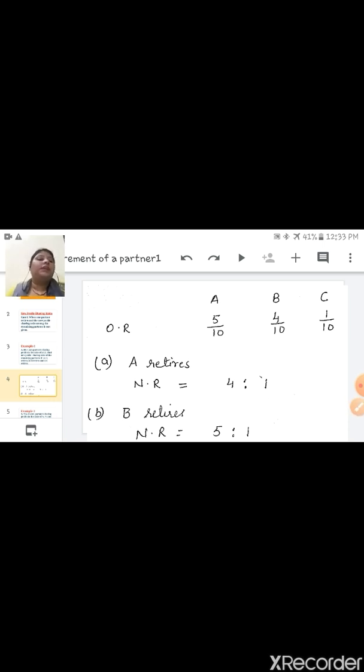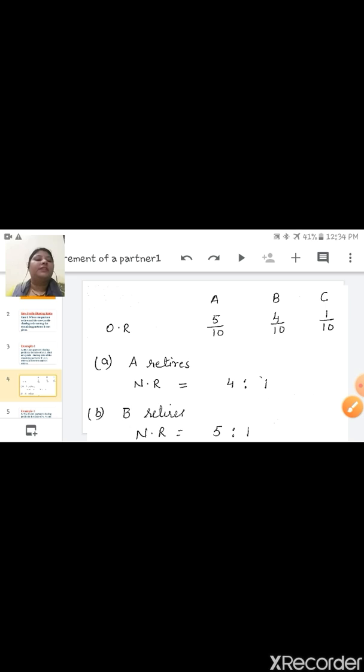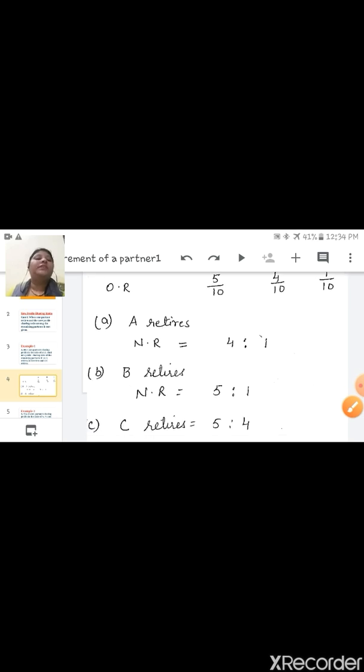Here A, B, C are 3 partners. The ratio is given 5/10, 4/10, 1/10. Now if A is retiring, the ratio is 4:1. You can write it this way also, 4/5 and 1/5. Next, if B retires, what is the new ratio of A and C? 5:1, you can write 5/6, 1/6.